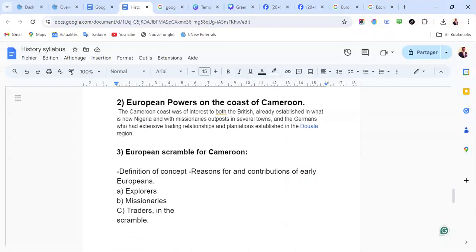Now we are going to look at European powers on the coast of Cameroon. The Cameroon coast was of interest to both the British, already established in what is now Nigeria, and with missionary outposts in several towns, and the Germans who had extensive trading relations and plantations established in the Douala region. So that is the introduction.